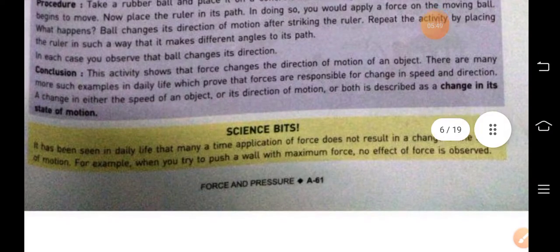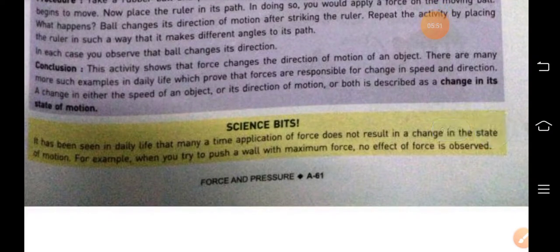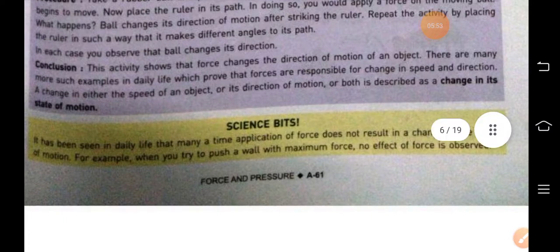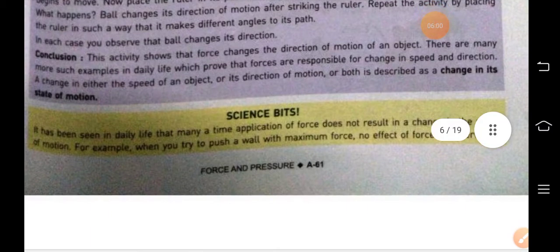Many more such examples are there in our daily life which prove that force is responsible for change in speed and direction. A change in either the speed of an object or its direction of motion or both is described as change in its state of motion.